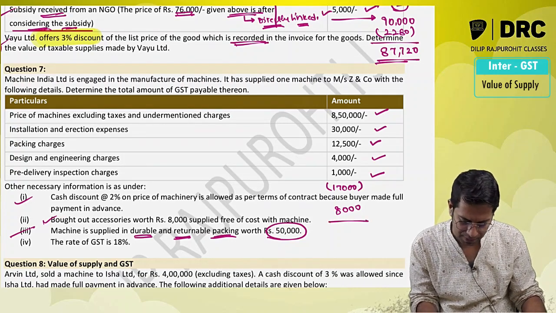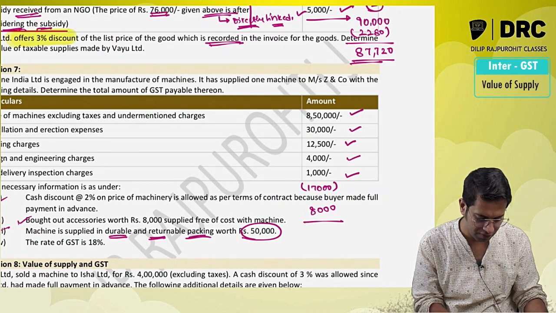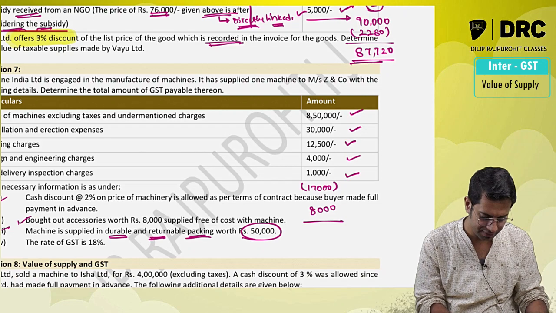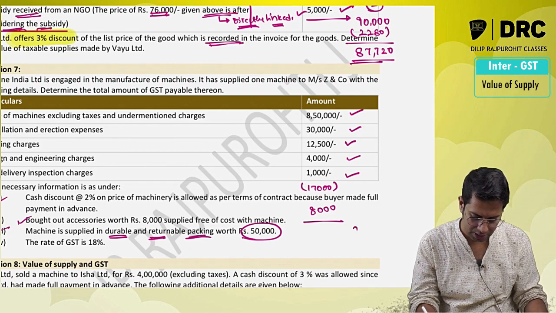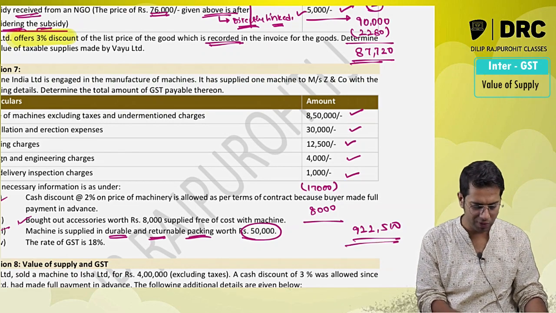So what is the value of supply in the present case? 8,50,000 plus 30,000 plus 12,500 plus 4,000 rupees plus 1,000 rupees plus 8,000 rupees minus 17,000 rupees, 9,22,500.